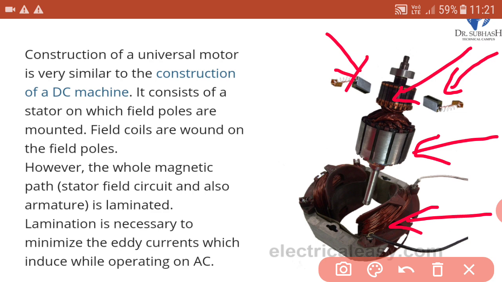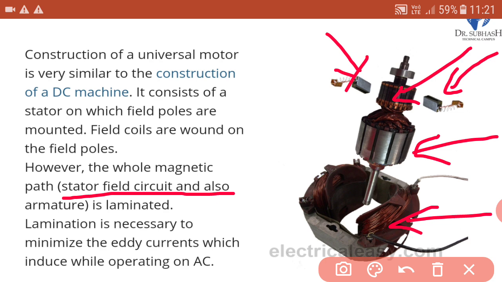Field coils are wound on the field poles. It means field coils are wound on these field poles. However, the whole magnetic path, stator field circuit and armature is laminated. See, all the magnetic path is laminated.